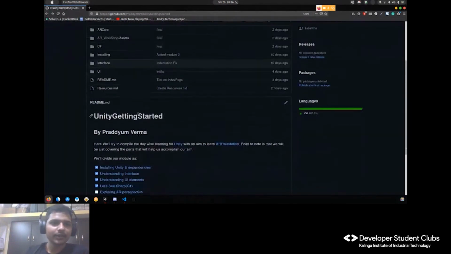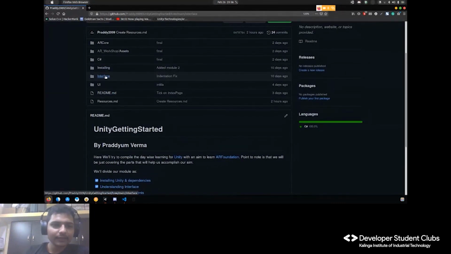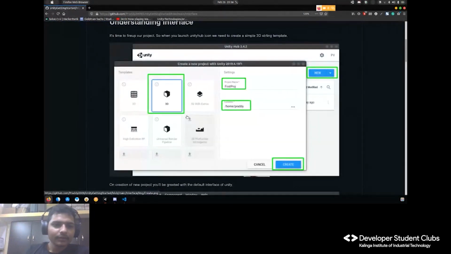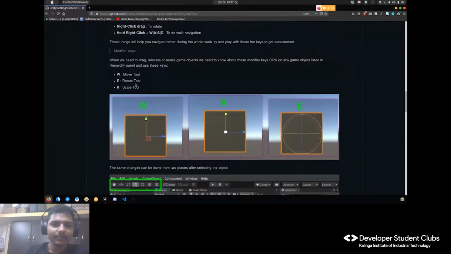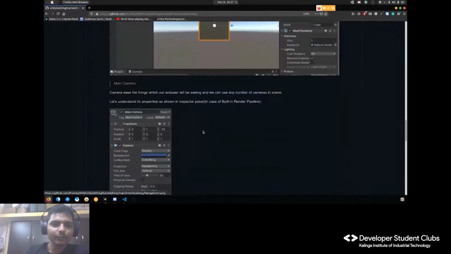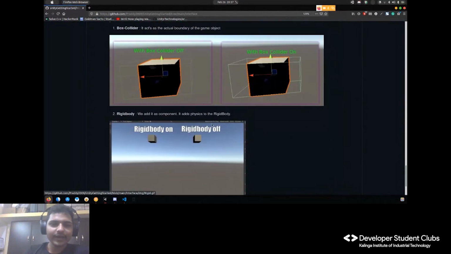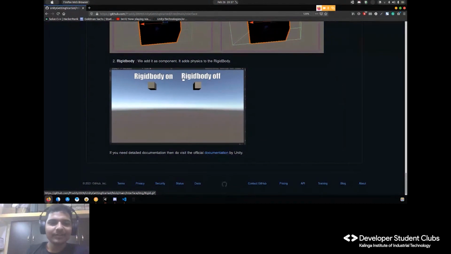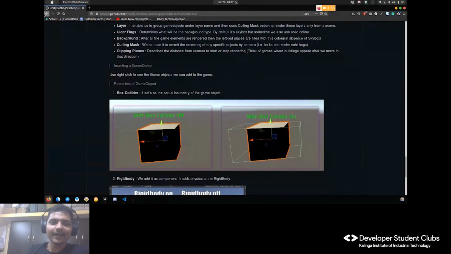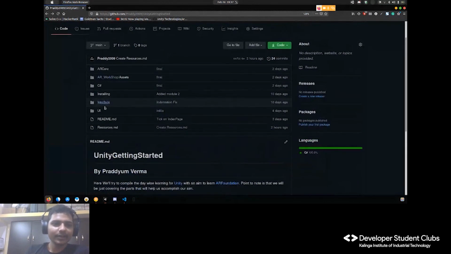Okay, and then the interface: understanding the interface, what these parts do, what are the hotkeys, WER, how to navigate, what is the importance of the collider box, what is the rigid body on and off. As you guys can see, with it off it won't fall, with it on it falls, it adds the physics, gravity and all.